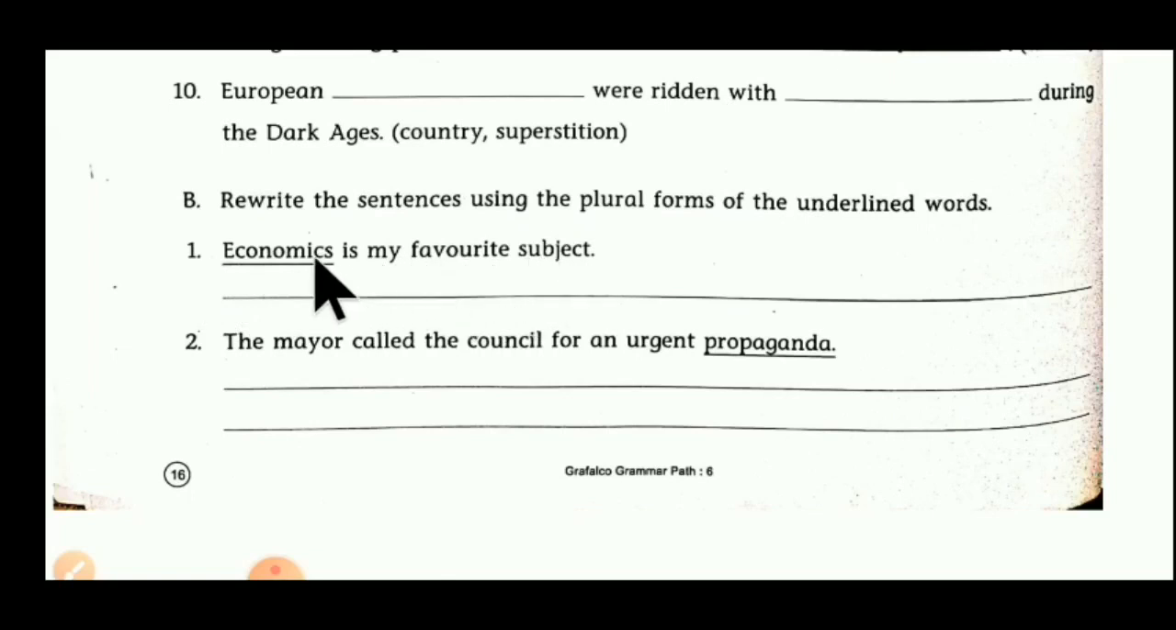Here the word economics is used according to our grammatical rule. The word economics always comes with a singular verb. It is considered only a singular noun. We cannot put it in plural form. So economics remains the same, and the whole sentence remains the same. We cannot use the word economics with a plural helping verb or as a plural noun. So the answer here is: Economics is my favorite subject. It remains the same.